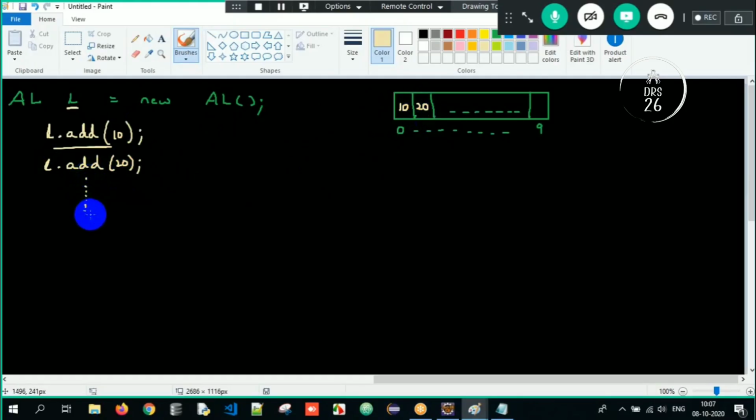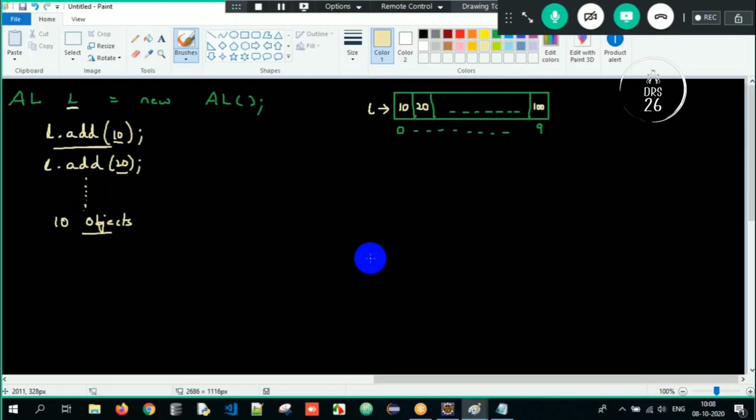Similarly, I will store 10 objects here. 10 objects are successfully inserted: 10, 20, 30, 40, 50, 60, and so on. I have entered the 10 objects. Now your array is full. And what is your ArrayList name here? It is L. Done. So your ArrayList is full.